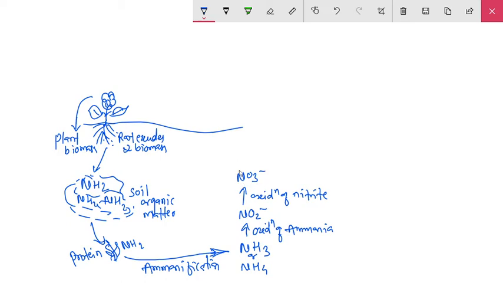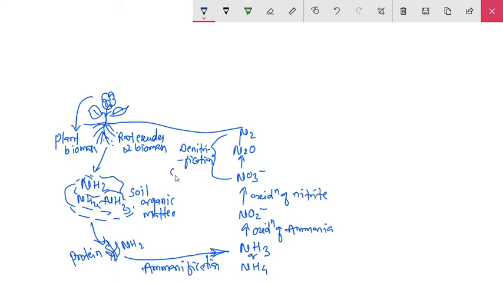Then this nitrate goes through the process of denitrification with the help of denitrifying bacteria. It is denitrification, that is nitrate reduction.